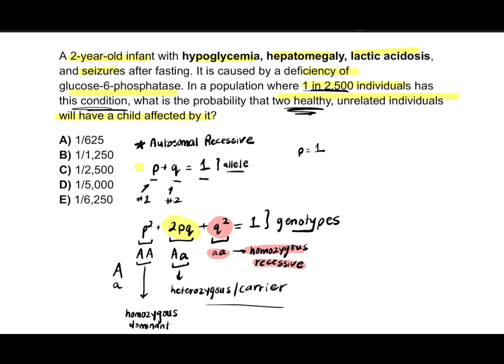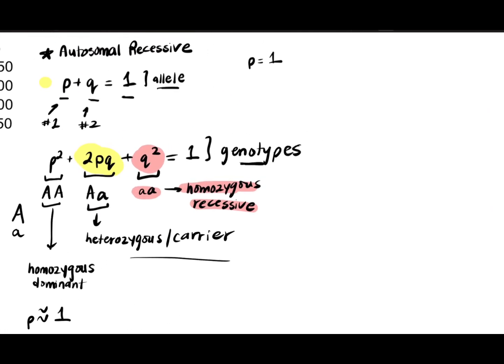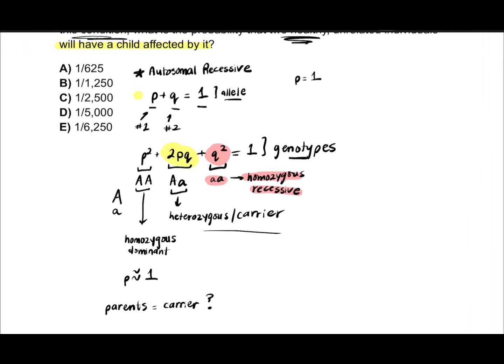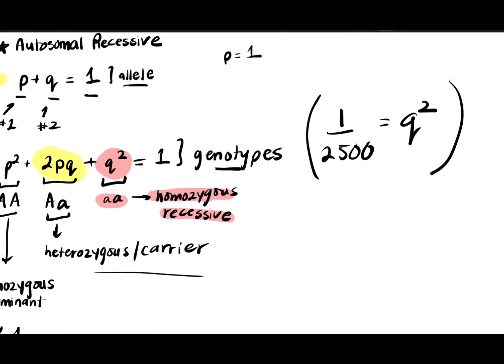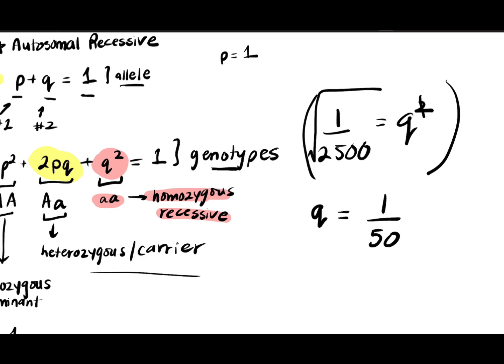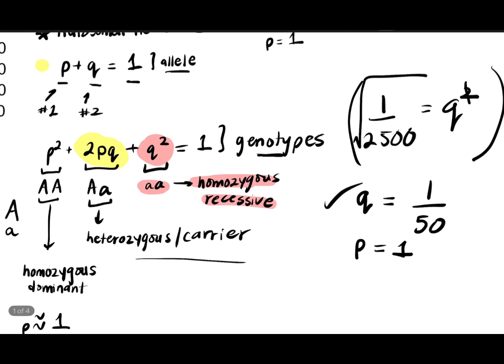So let's go back. They gave us that 1 in 2,500 people, this represents Q squared. These are the people that have the condition, Gierke or Gierke, I'm sorry for the pronunciation. Okay? So how do we solve for Q? We want to get rid of the square, so we're going to square root this. So Q equals 1 over 50. Okay, so if we figured that out, good. We know P equals 1 because that was part of the assumption. So perfect. We know what P is. We know what Q is.